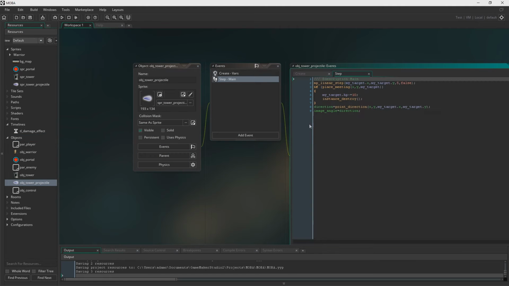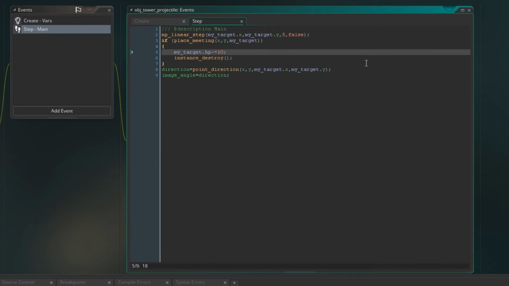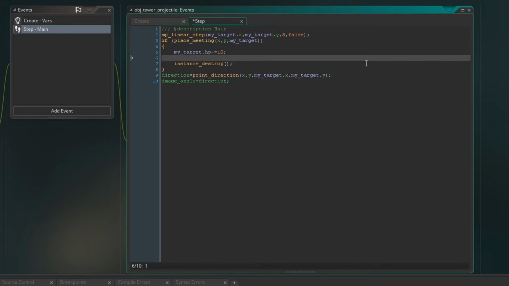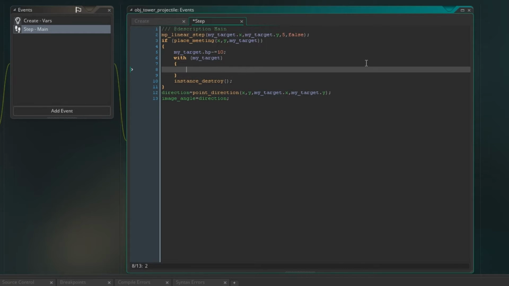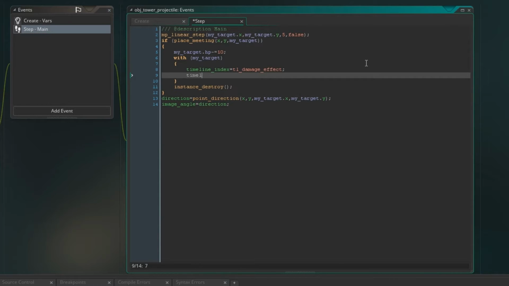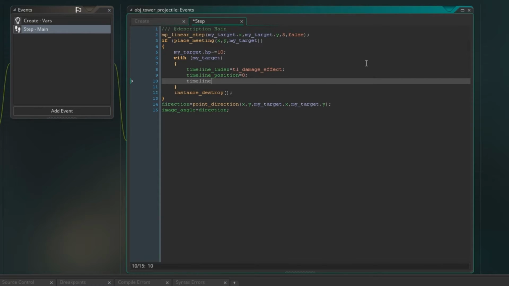Next thing, we need to open up Tower Projectile, and this is how we're going to get the player to flash. We're going to do it through the use of the projectile. In our collision event with the player, which is my target, or will be a minion or whatever, obviously just the player for now, we need to say with my target. So let's control the target. Now let's start the timeline. So timeline index, and then you just specify the timeline that you want to start. You say position, start it at 0, so that's the very first point, and then timeline running equals true.